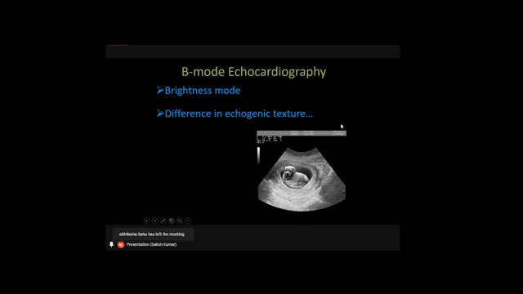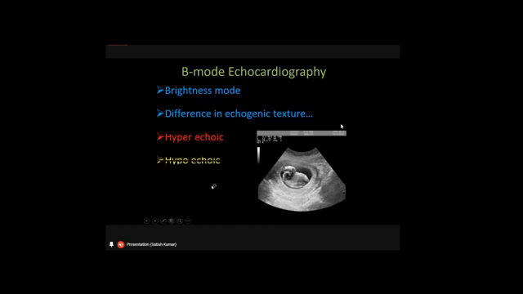Hyperechoic means a greater number of echogenic waves are traveling back, returned back, and displayed on the monitor. If more waves are returned and displayed on the monitor, that will give you a whiter, brighter image, which is called a hyperechoic image.